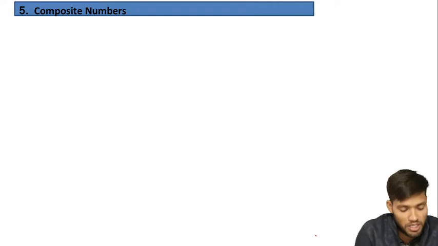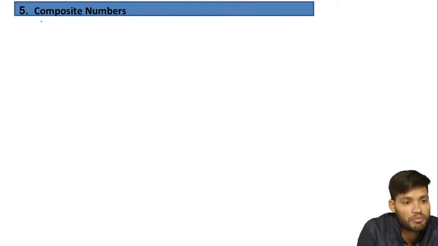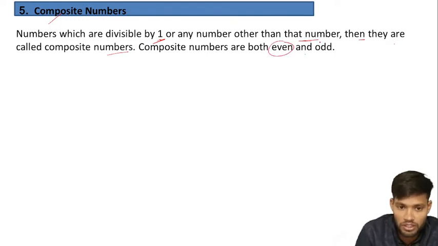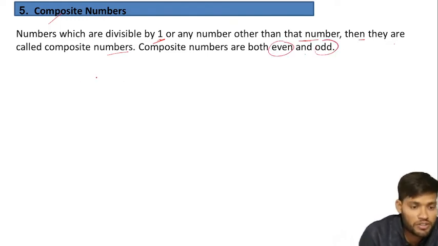Now next, composite number. Number 5, composite number. What is a composite number? A number which is divisible by 1, itself, and any other number besides those is called a composite number. Composite numbers are both even and odd. For example, I will take 6.